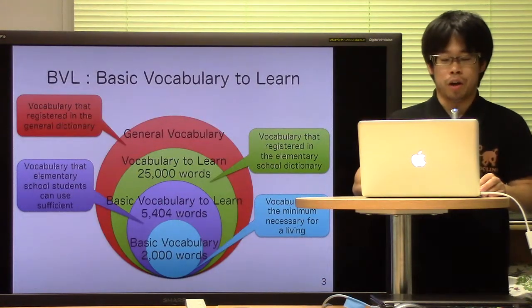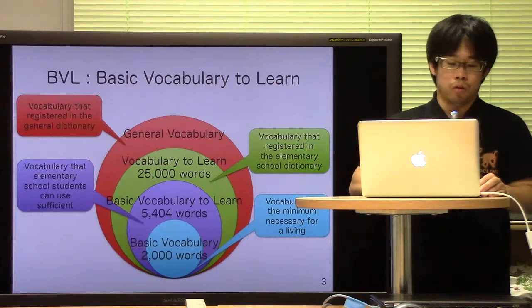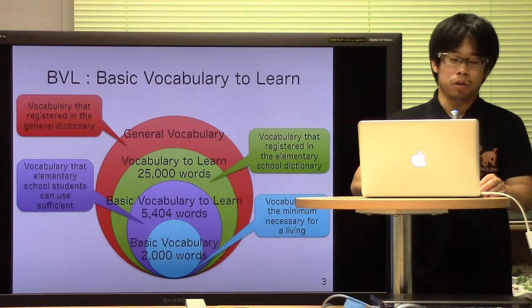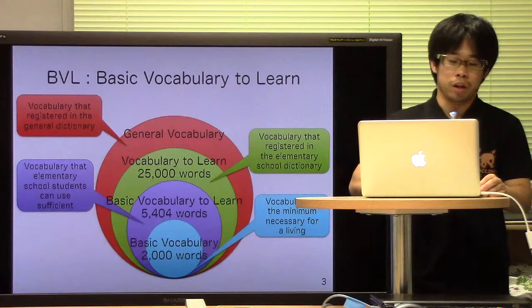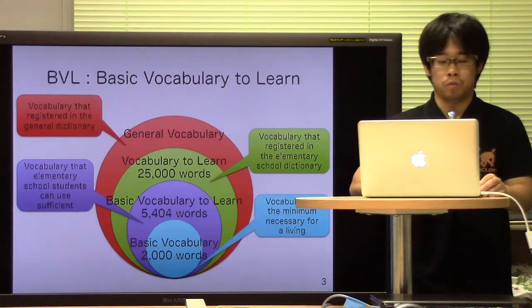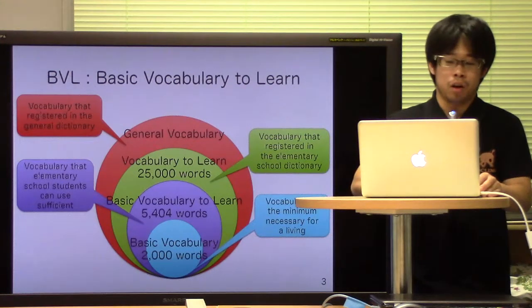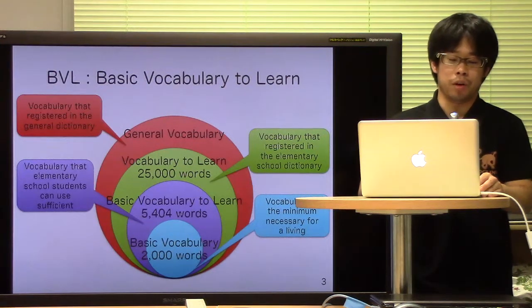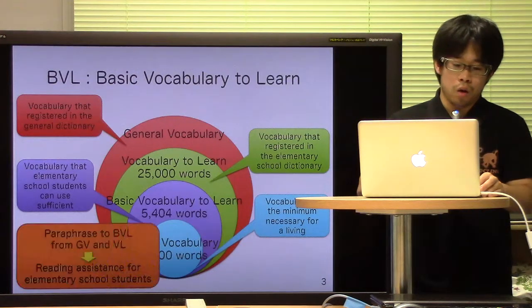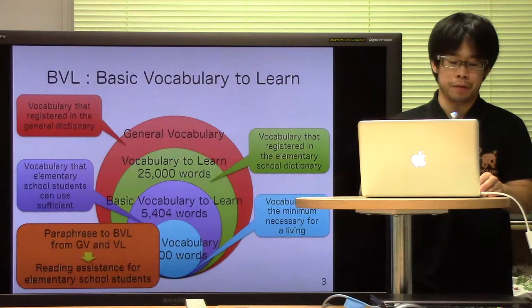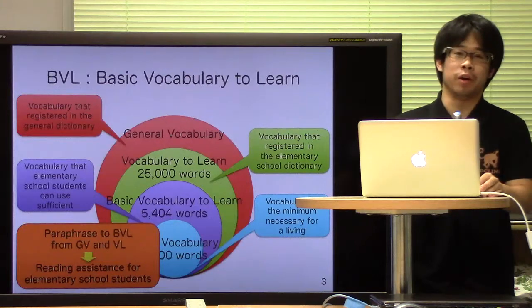Basic vocabulary to learn is a collection of words selected based on lexical analysis of elementary school textbooks. It contains 5,404 words that can help children write expressively. We do reading assistance for elementary school students by paraphrasing general vocabulary to basic vocabulary to learn.